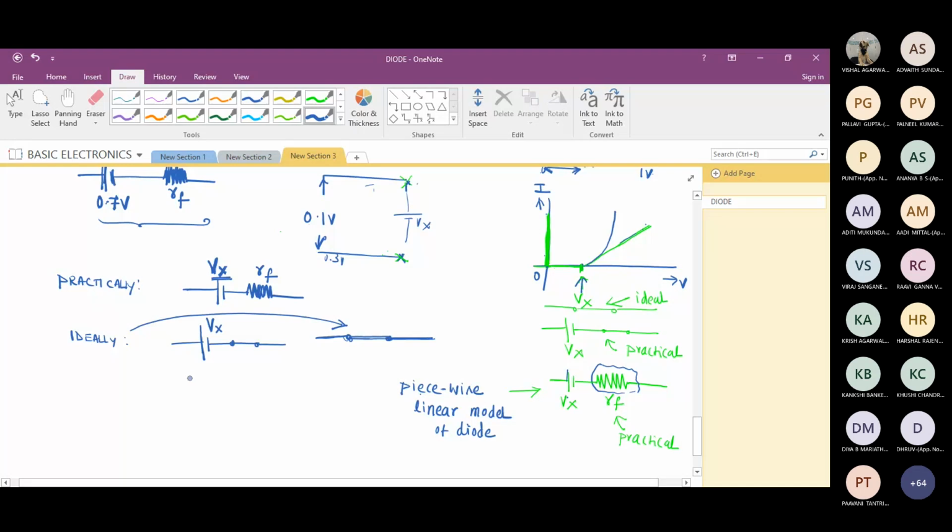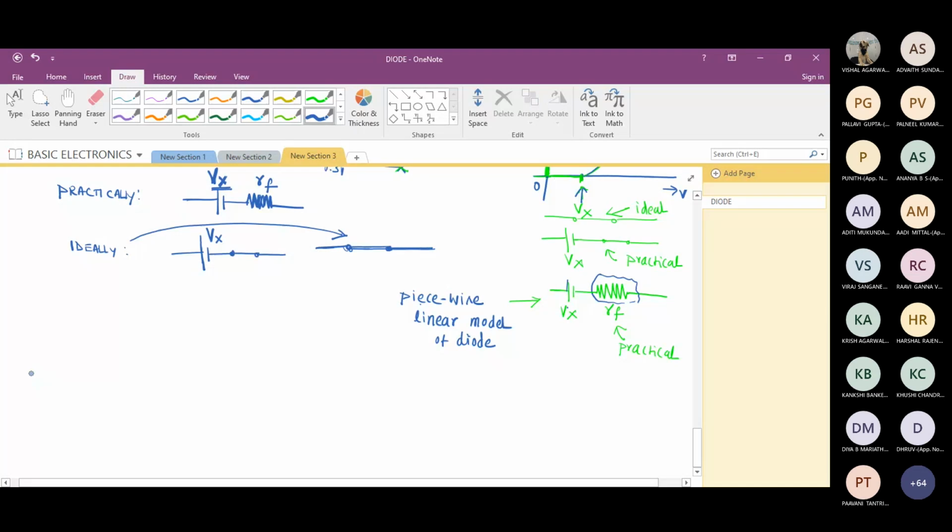Yes, sir. Now, many of you may be wondering, why should we scratch our head with this? Why should I draw what I can say a model, a diode model? Why is it required? Why is a device model required? Anybody in the class?